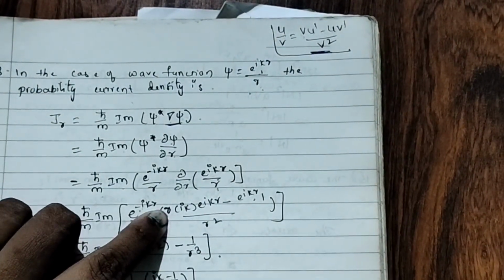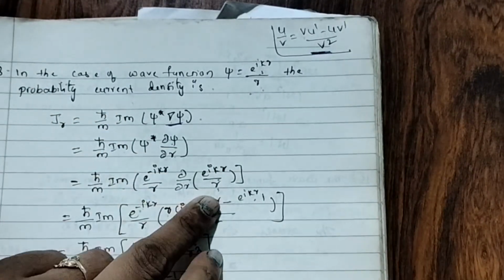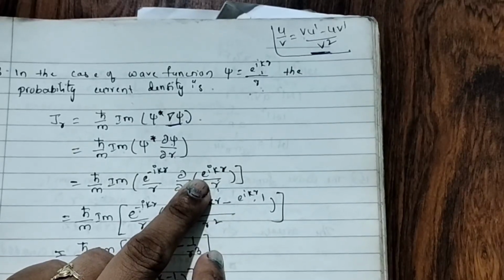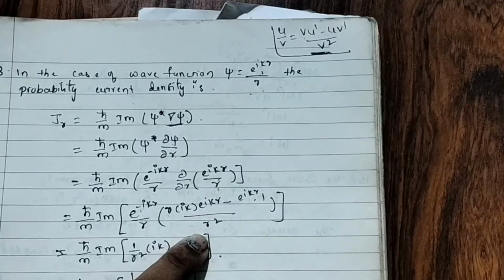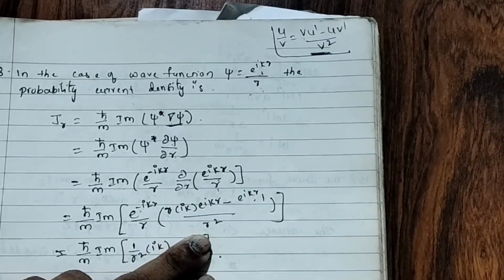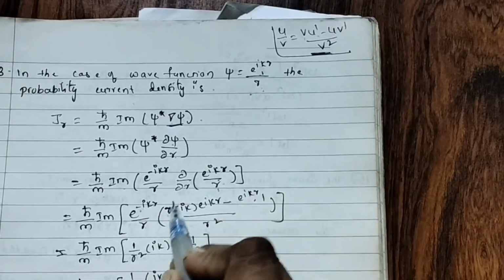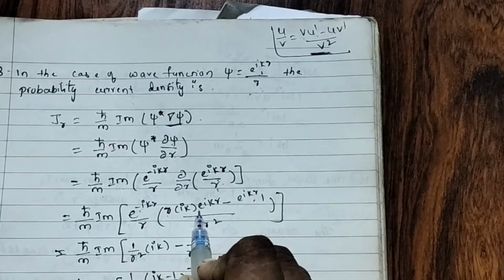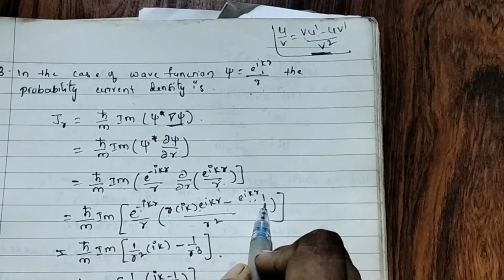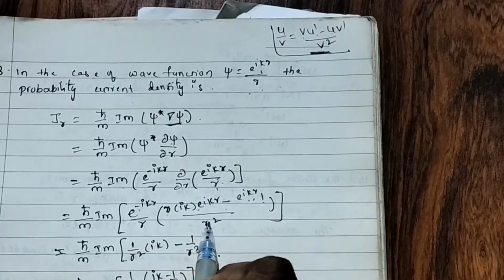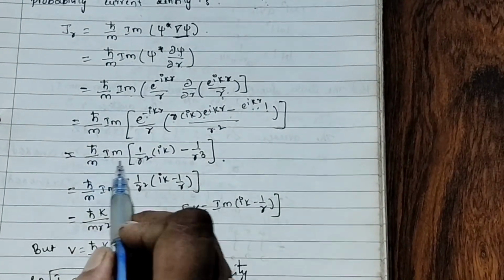v means r. u dash here is i k e to the power of i k r, minus again u as it is, e to the power of i k r, v dash, r differentiation equal to 1, by r square. v square, no? v is r, no? r square. Okay, we used this method. Here this is v, this is u. v u star i k e to the power of i k r minus u v star, r differentiation 1, divided by v square. v is r, no? r square.